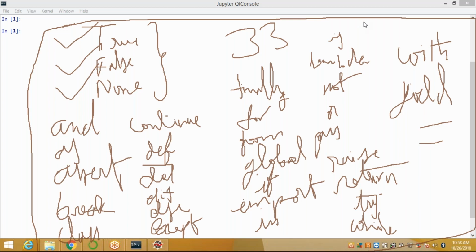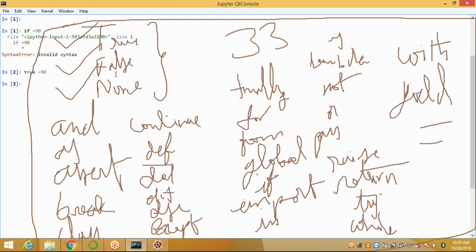Here I'm trying to define if equal to 90. What do I get? I got invalid syntax, because if is a keyword, we cannot use it as a variable or identifier. Suppose I'm taking true is equal to 90. Is it possible? Yes, it is possible.